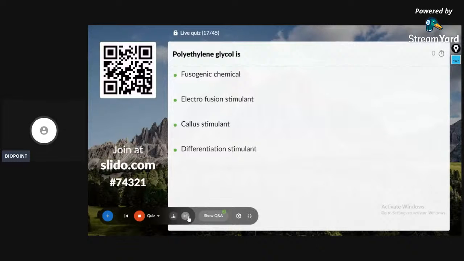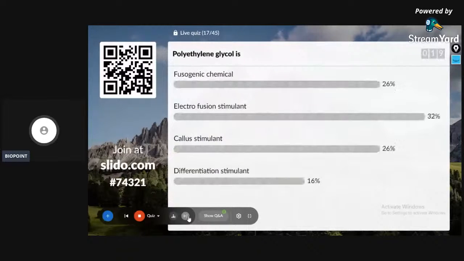After yesterday's quiz, those who were on the YouTube might understand that there were so many issues with the internet connection, because every time it appears on the screen, my internet connection is not stable. But I got nearly 10 or 20 messages to start the quiz. It is too late, it is too slow, like that. That's why going a bit faster. The correct answer is fusogenic chemical. So polyethylene glycol is a fusogenic chemical.